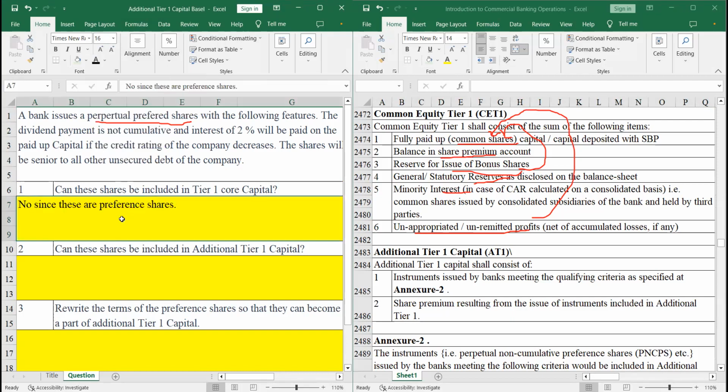Since these are preference shares, they are not included in tier 1 core capital. The second part is, can these shares be included in additional tier 1 capital? For additional tier 1 capital, Basel again has some requirements, and we'll go over these requirements in a second.